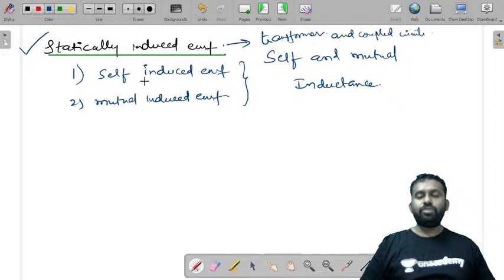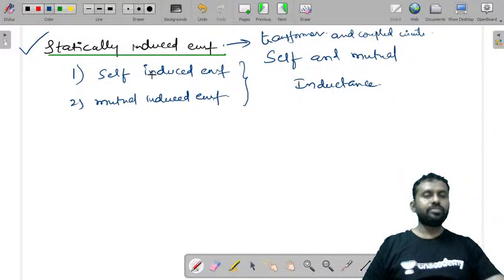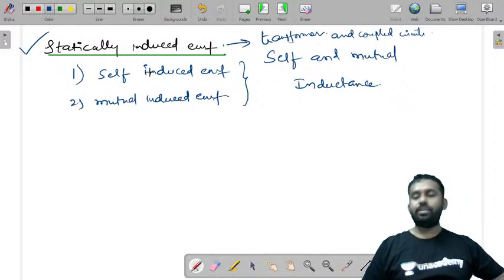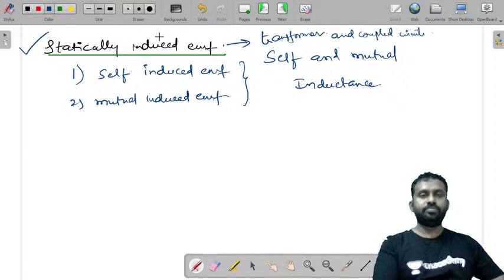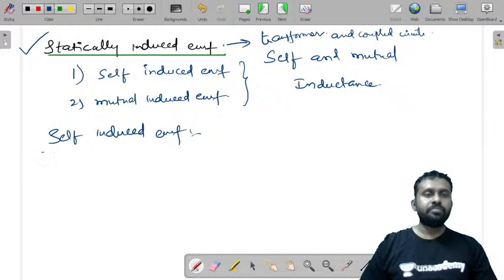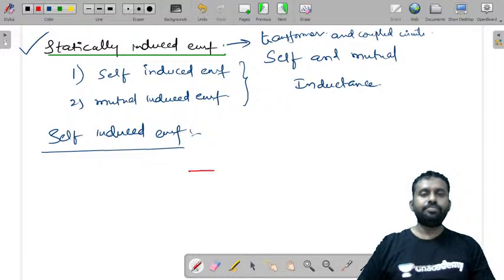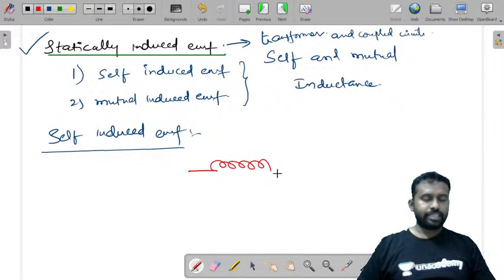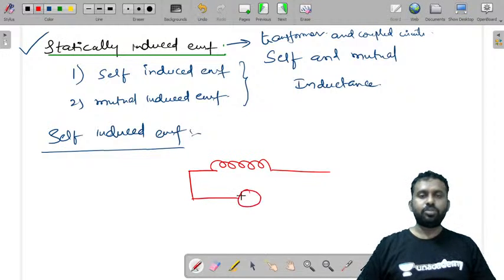So now let us see what is self-induced EMF and mutually induced EMF. Self-induced EMF. Let us consider a coil which is excited by some AC source which is alternating in nature.